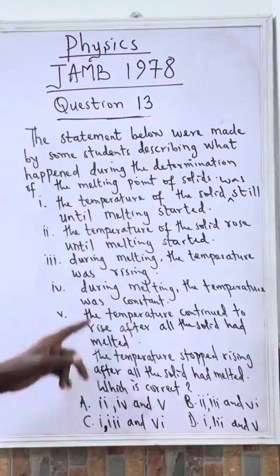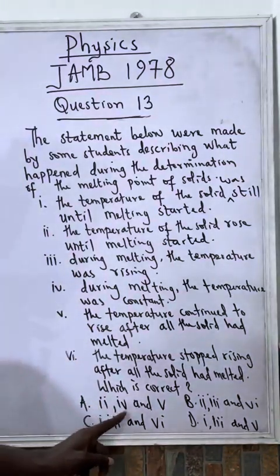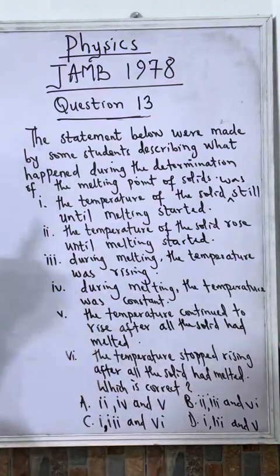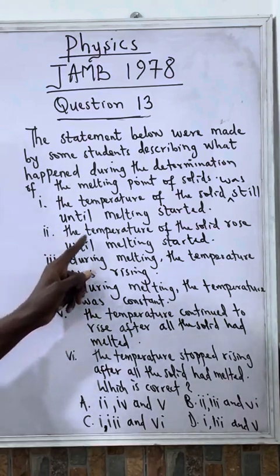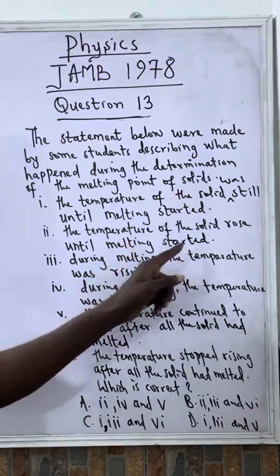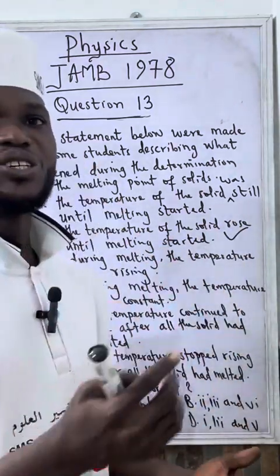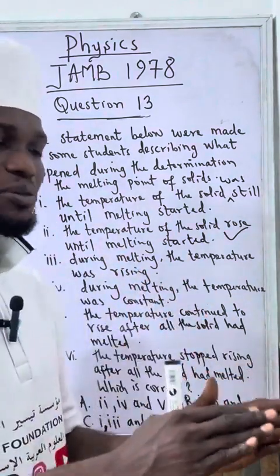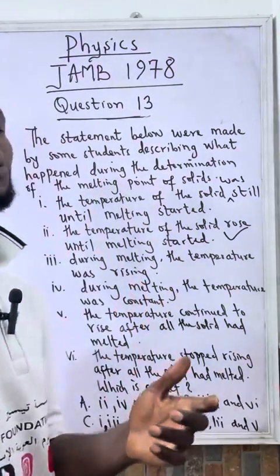So let us consider the options one by one. Option A says 2, 4, 5. Let's consider 2, 4, 5. We may be lucky, that may be the answer. The 2 says that the temperature of the solid rose until melting point. Of course, this is correct. So the temperature will rise until it gets to melting point where it stops momentarily before starting to increase again.